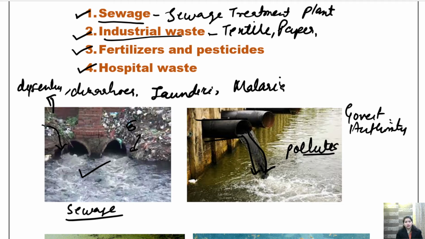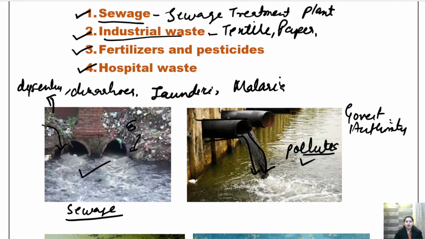But still, even after all these practices that the government follows, there are certain industries which do not follow the rules and pollute the river. Though action is taken against them, they do it knowingly or unknowingly. Okay, so this is polluting the water. So this is one of the sources which pollutes the water.